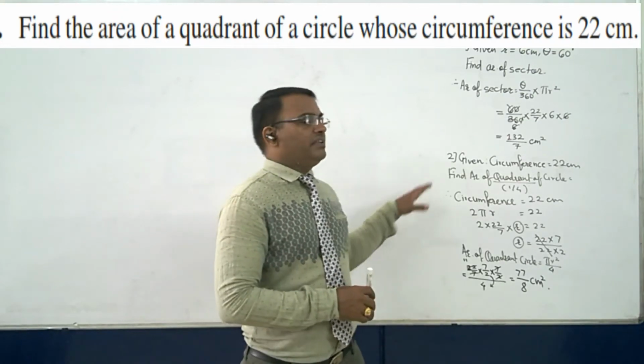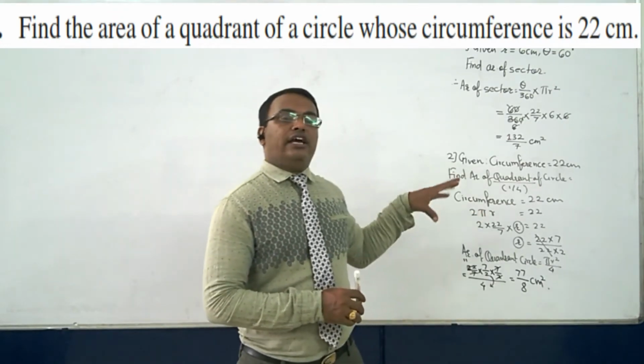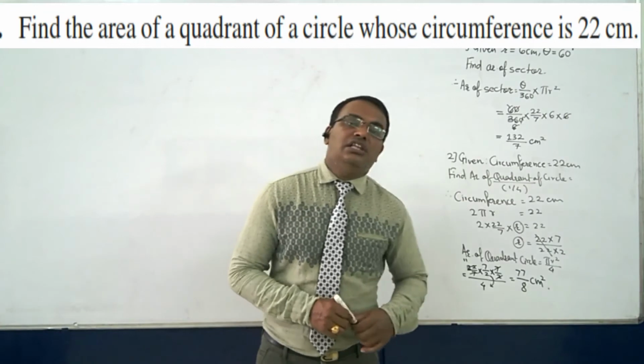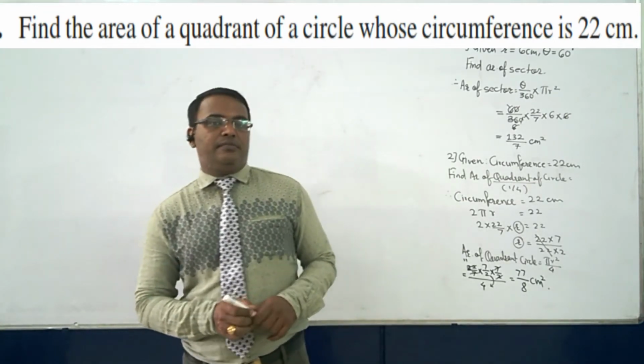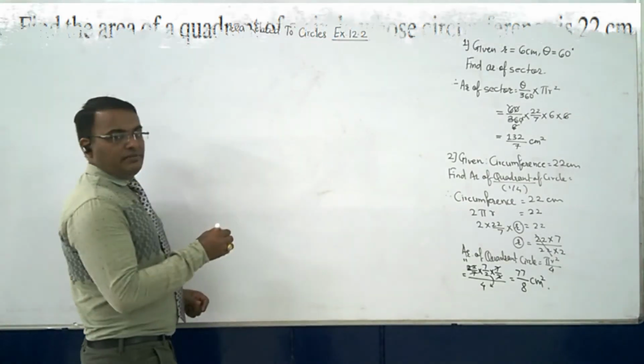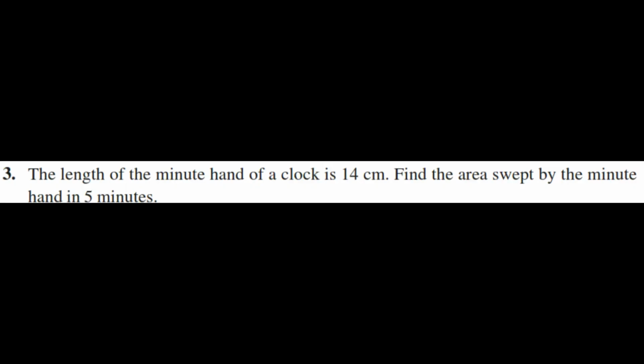Okay, this is one of the ways: quadrant of a circle, that is, divided by 4. Or if you go ahead with the sector's formula, then if it is a quadrant of a circle, theta will be what? 90 degrees. Okay, so the next sum, that is sum number 3. The length of the minute hand of a clock is 14 cm. Find the area swept by the minute hand in 5 minutes.